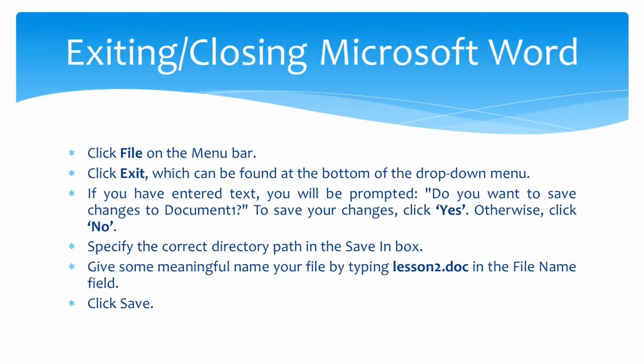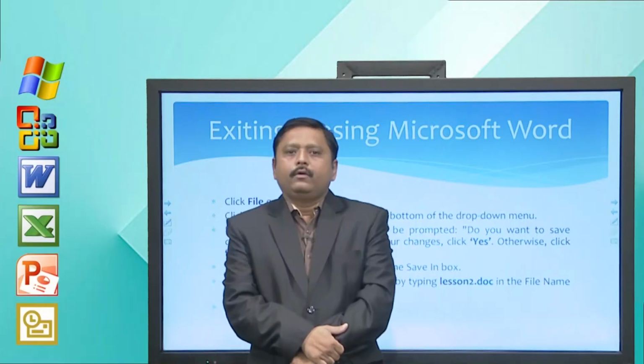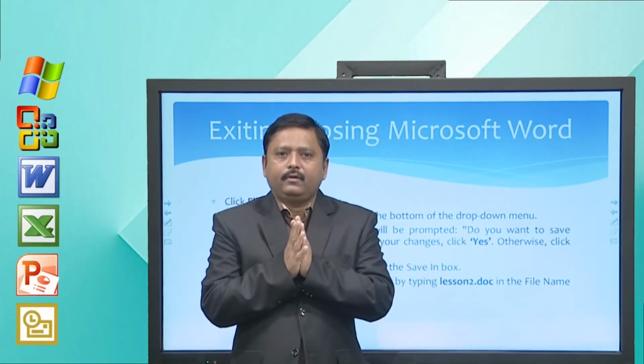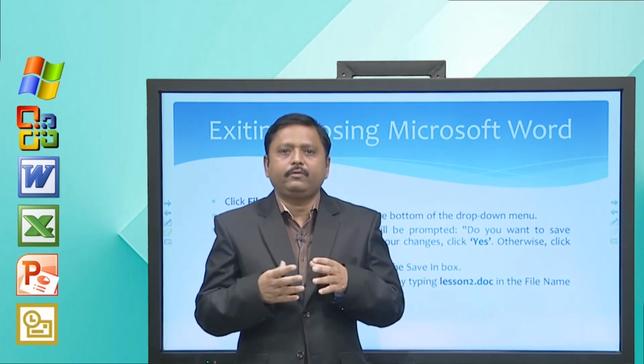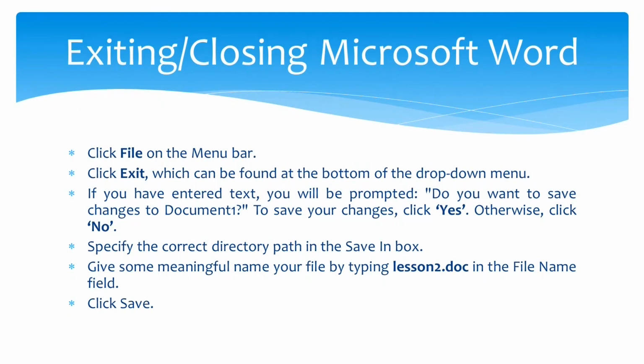Now how to exit or close Microsoft Word, right? There are two ways to exit from Microsoft Word. You can click on the File menu and then select the Exit option, right? Now we understand how to use Word, meaning how to start Microsoft Word and what the different parts of the Microsoft Word interface are. Now when you have to close Microsoft Word, how can you do that?